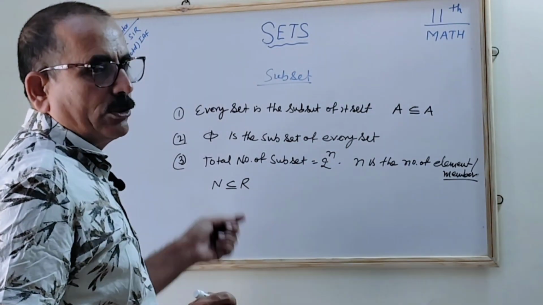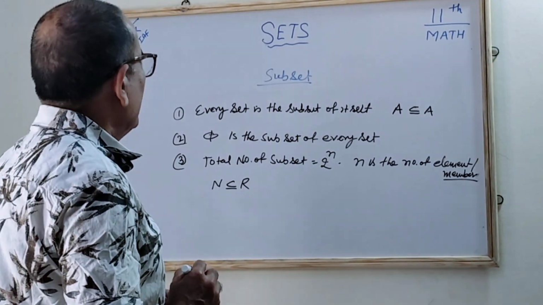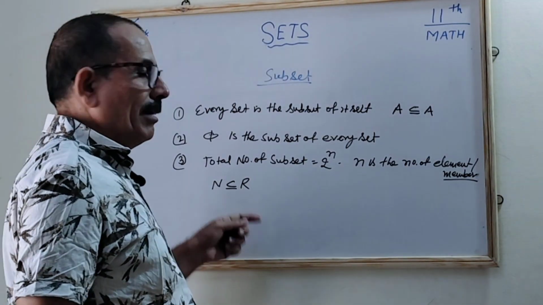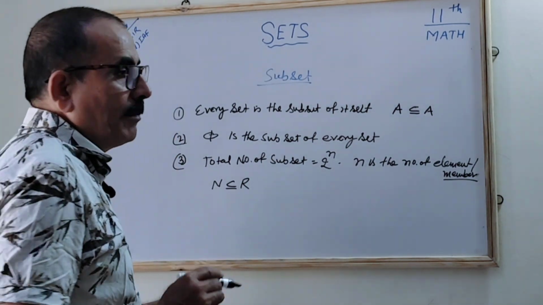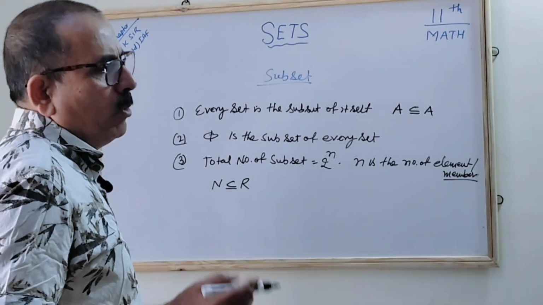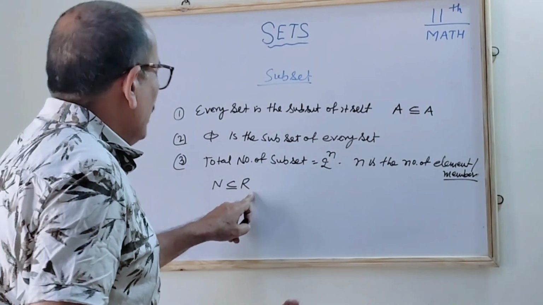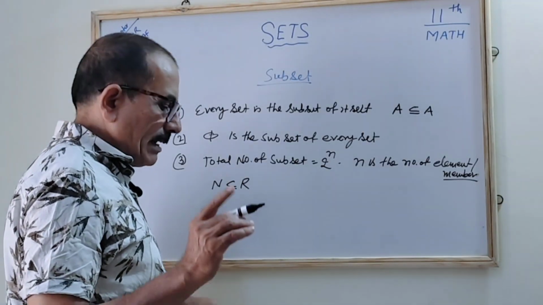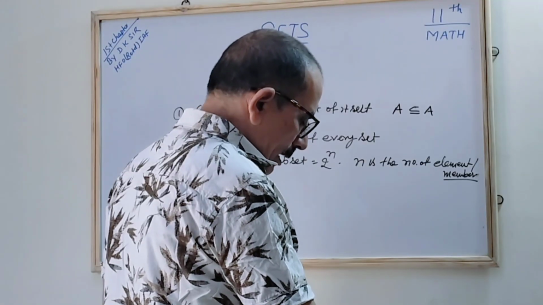Am I right? Natural numbers are a subset of the real numbers, because the real numbers contain the natural numbers and whole numbers, correct? In other words, I can also say the real numbers are the superset of the natural numbers. The natural numbers are 1, 2, 3, and the real numbers also keep integers, whole numbers, all of these. So R has more elements with respect to N. So R is said to be the superset of the natural numbers, the set which contains the natural numbers, correct?